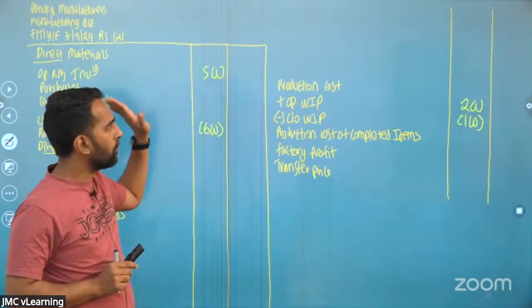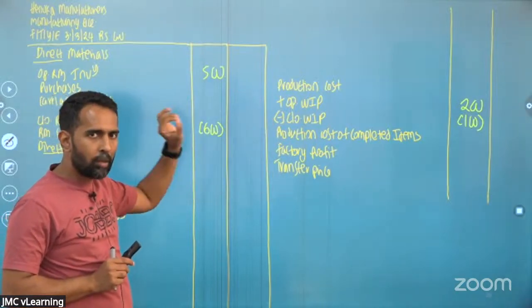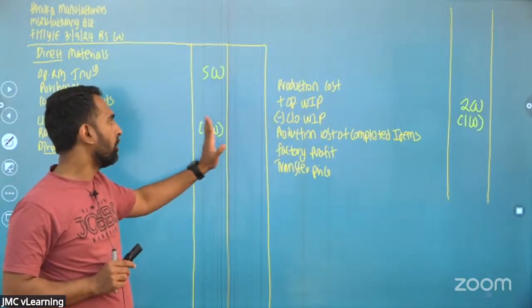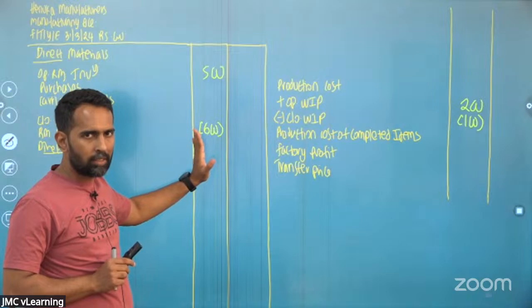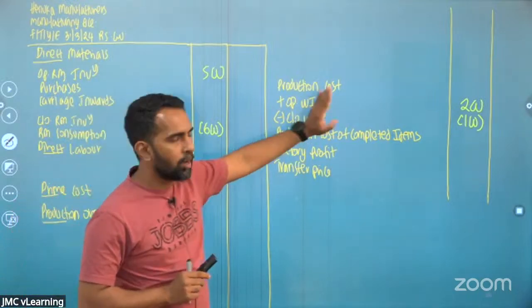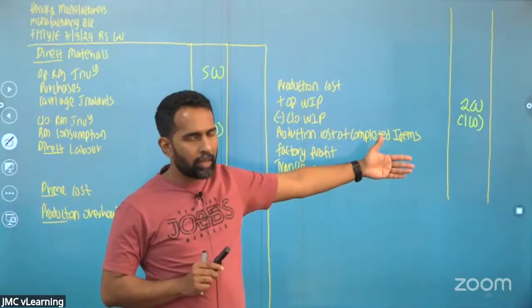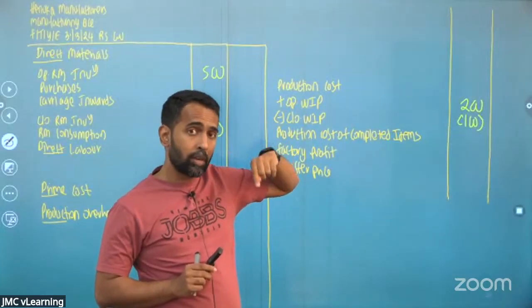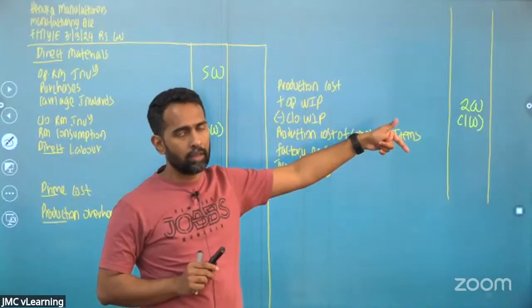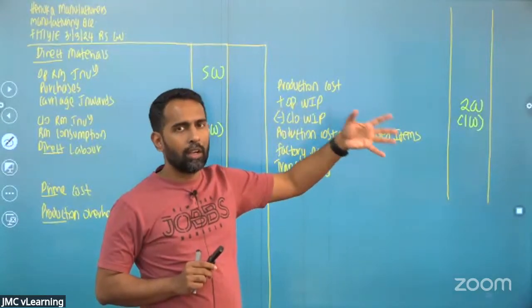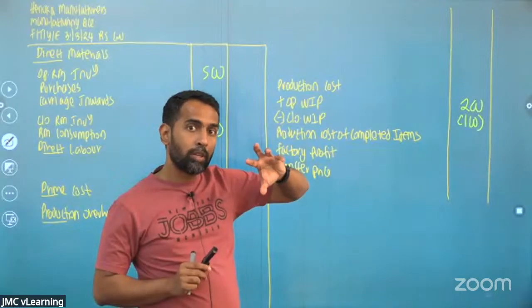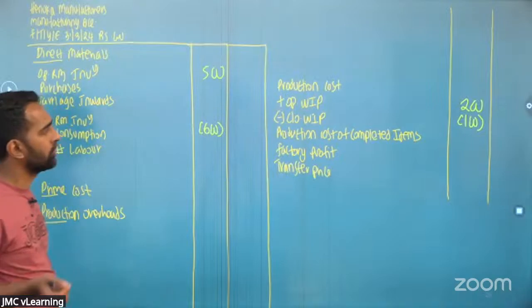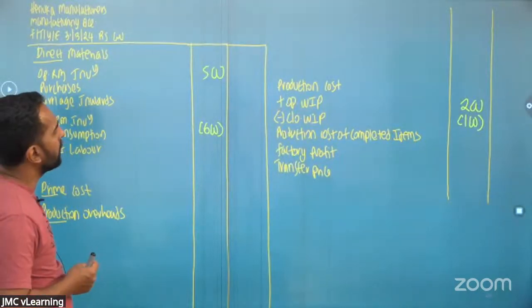The production account is prepared to calculate the production cost of completed items in this year, so if you haven't utilized those raw materials, then you have to deduct. Work in progress means incomplete items. Opening work in progress means last year's incomplete items that were completed during this year, that's why we are adding. Why are we deducting the closing? Whatever incomplete items at the year end will be completed in the next year, so we have to remove that. I just explained the logic.